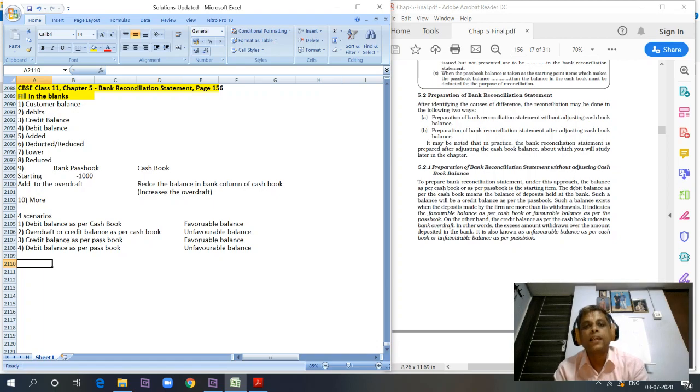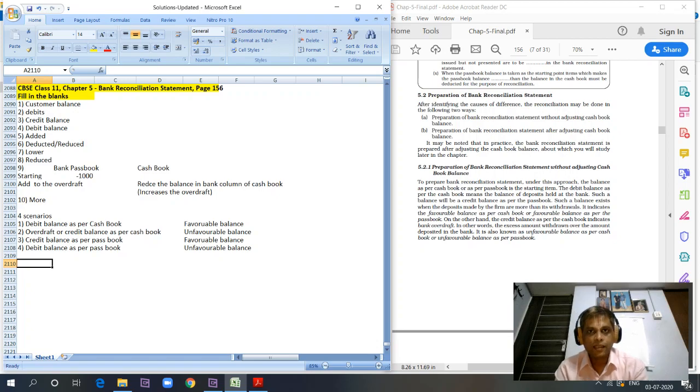Again, from the bank's point of view, any depositor will have a credit balance because the bank has to pay the money back. Think from the point of view of bankers. Passbook will always show the balance as per the bankers, as per the bank books, as per the bank records. So for bank records, all the depositors are creditors because they have to pay the money back to the customers. All the overdraft persons are debtors. They have to get the money back, right?